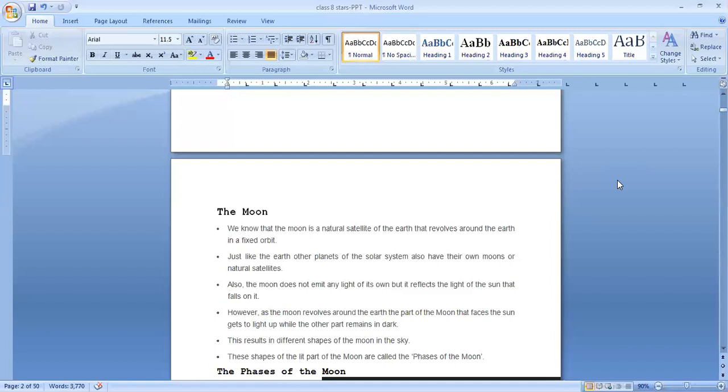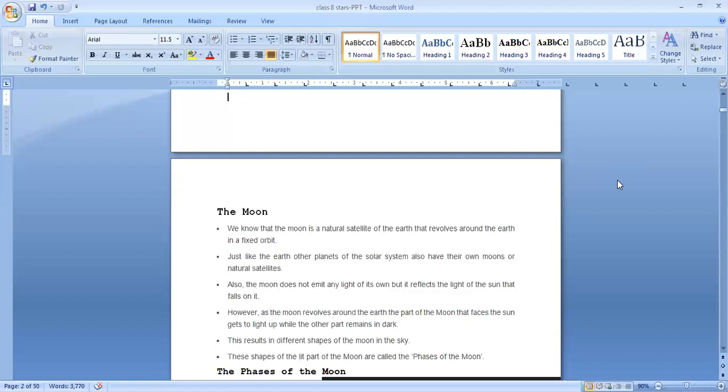The side where the light is falling will be lit, and light is available only on one side. This results in different shapes of the moon in the sky. So you can see on different days a different shape. Sometimes you can see a quarter, that is called crescent moon, sometimes half moon, sometimes gibbous moon, sometimes full moon. Why is it getting different shapes? Because whichever part we can see, only that much part of the moon is getting light. That is the reason we are getting different shapes for the moon.